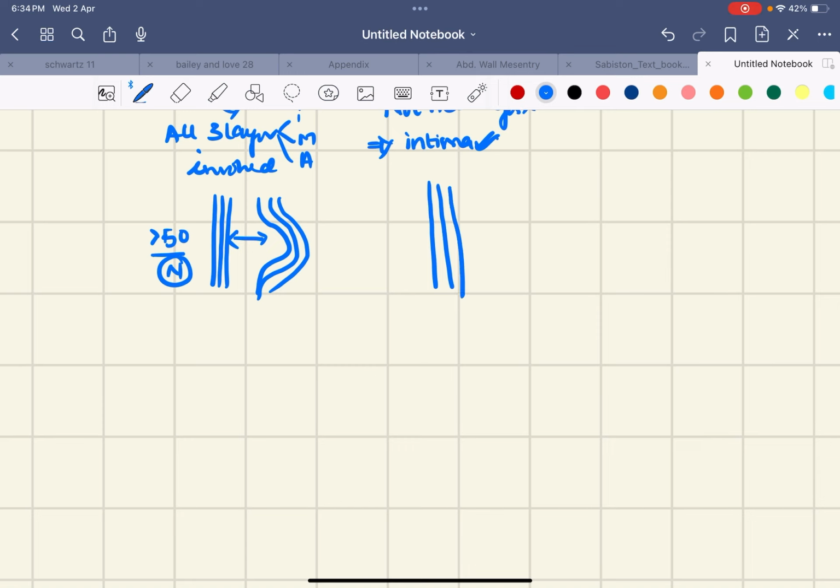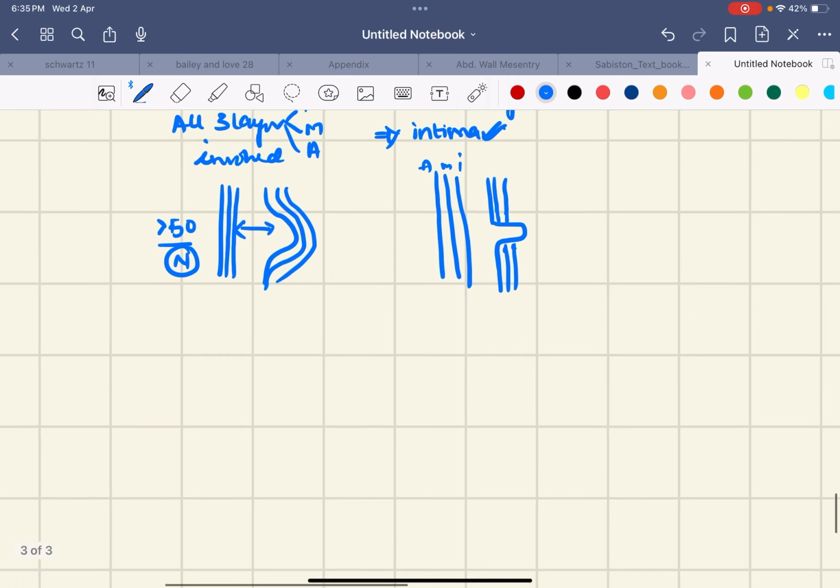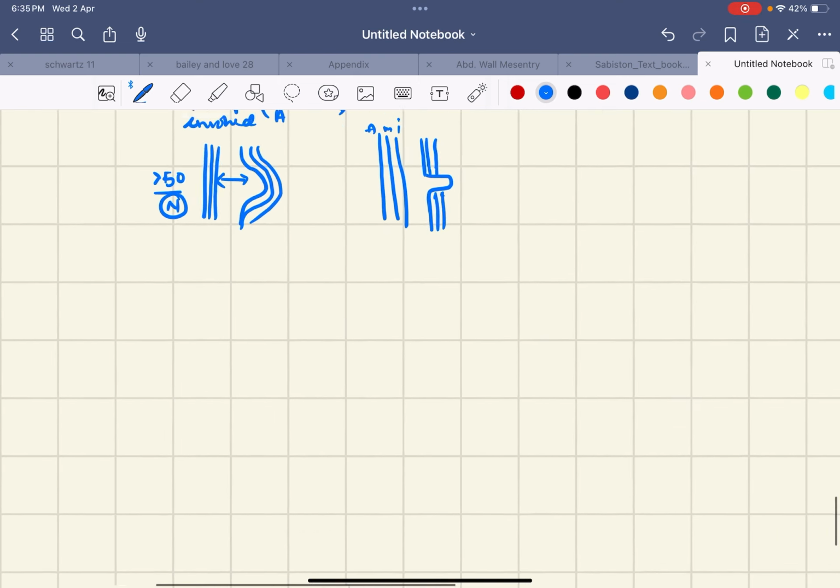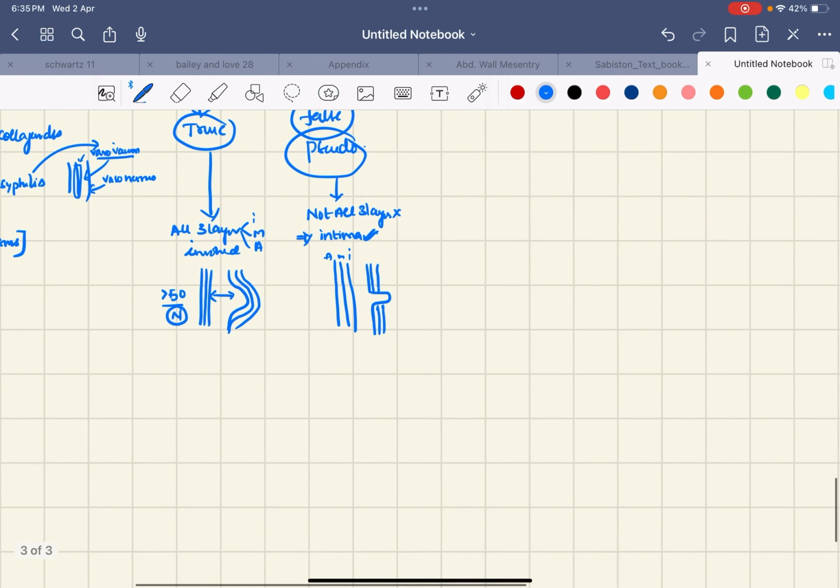And this is a schematic diagram for a pseudoaneurysm. These are the three layers: intima, media, adventitia. Here the aneurysm is not covered by all the layers. Like this, only the intima protrudes through these layers. So this is a pseudoaneurysm. This is one type of classification.